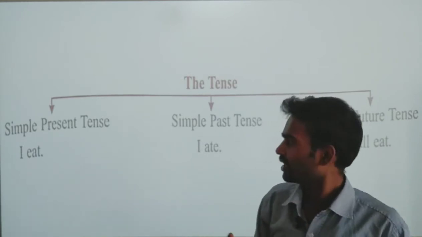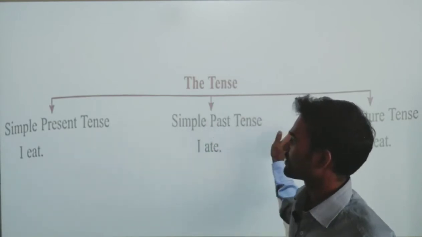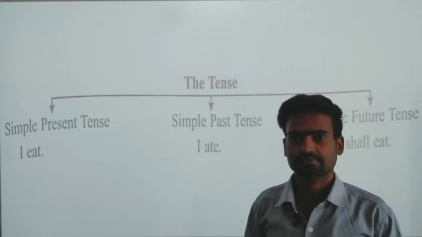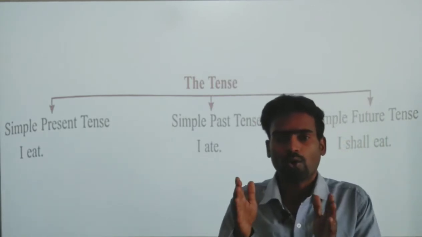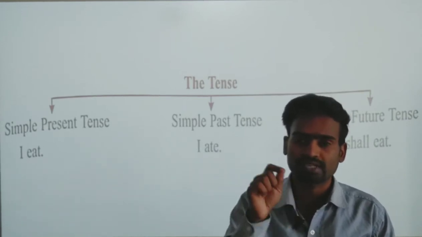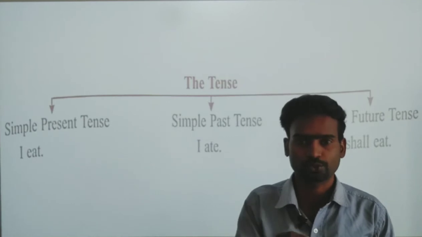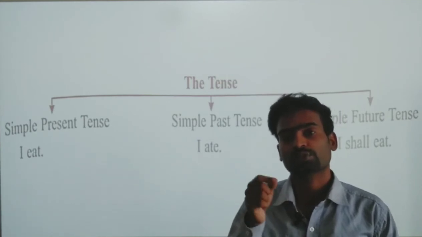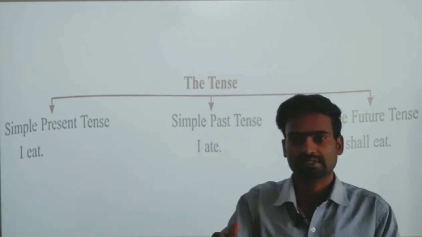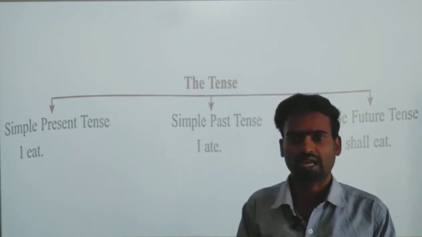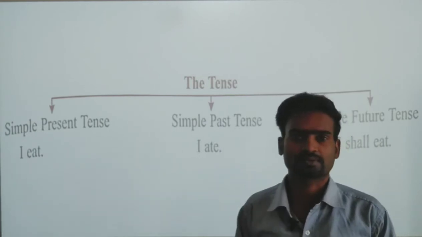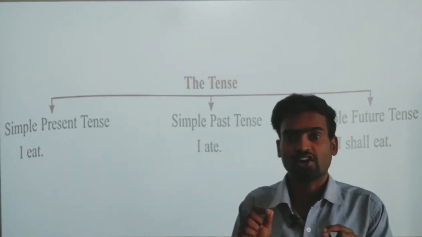So today, dear children, we are going to learn only 3 things: simple present tense, simple past tense and simple future tense. In all the tenses, there are their own rules and regulations: what we are supposed to use, what we are supposed not to use, what the syntax is, and how we have to form a sentence. We have to learn everything. First, understand what a tense is. Tense means time of speaking.